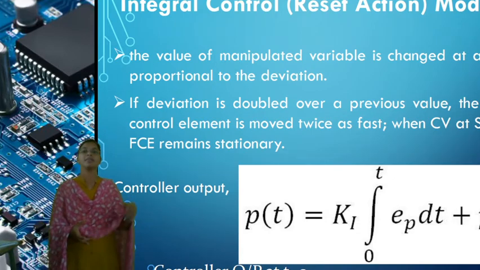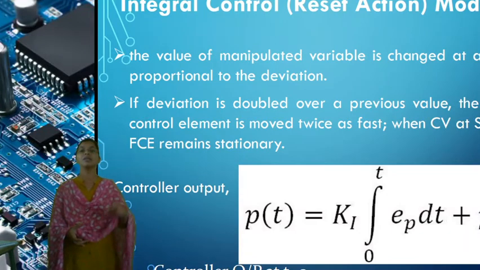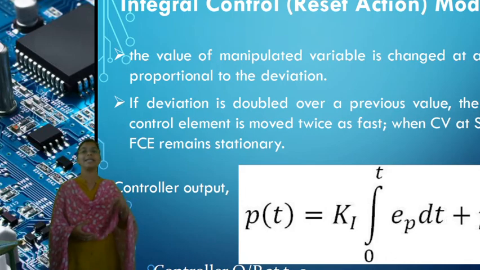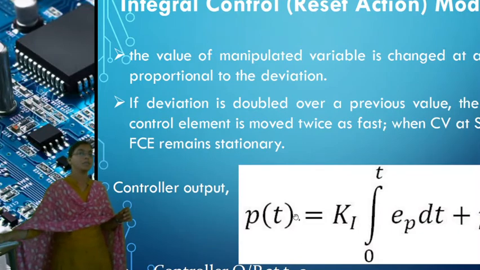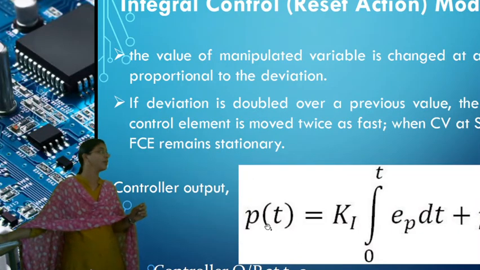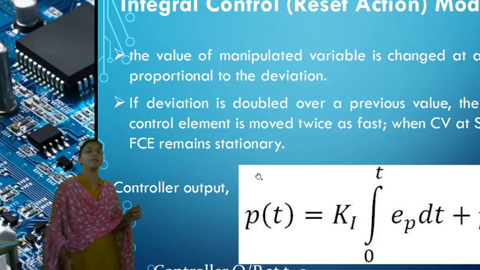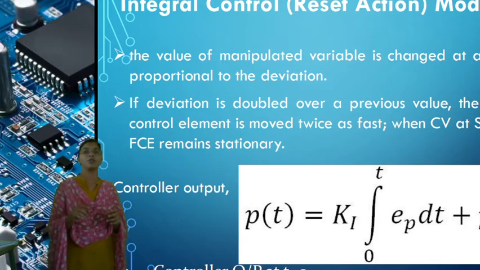Here the output is proportional to the integral of the input. Whatever input we take here is the error, so the output is proportional to the integral of the error. We can write it as P of t, the controller output: P is proportional to the integral of Ep dt.